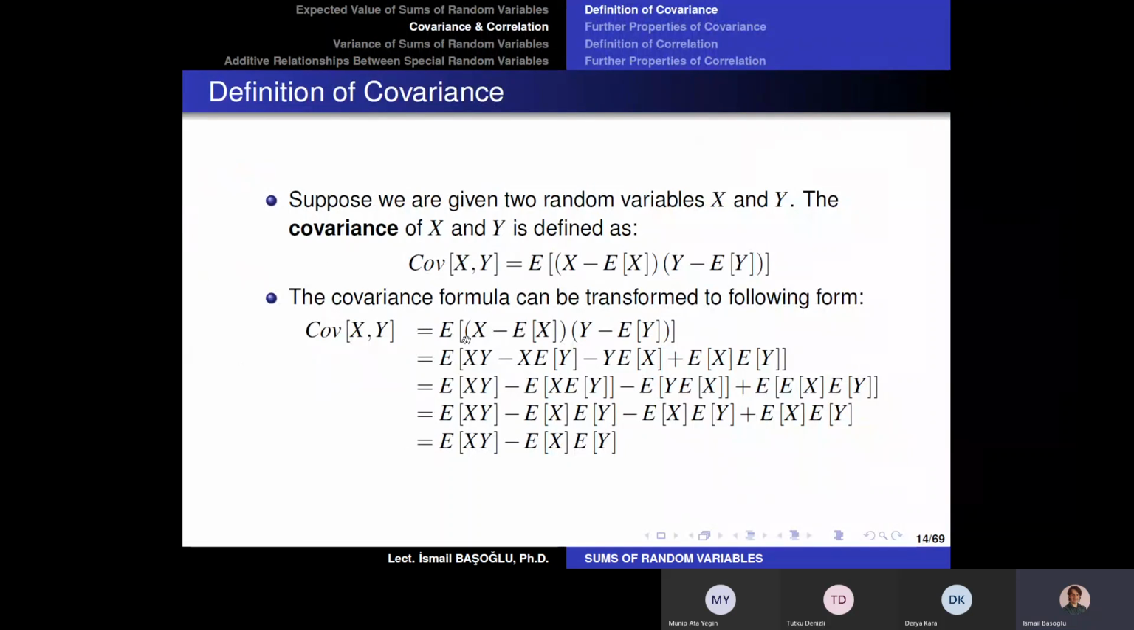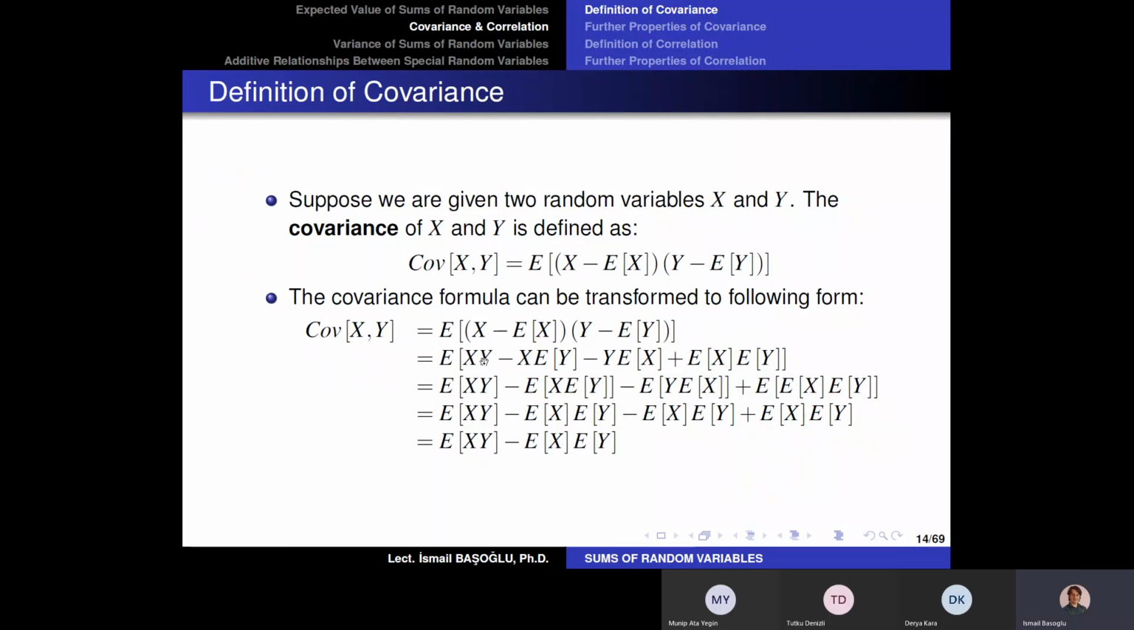Basically, you are going to multiply these two deviations with each other, and what you would get is x times y, the product of the first terms, minus x times expected value of y. So the first term from the first component times the second term in the second component, minus we have expected value of x times y. Finally, the last term here will be the product of the last two components.